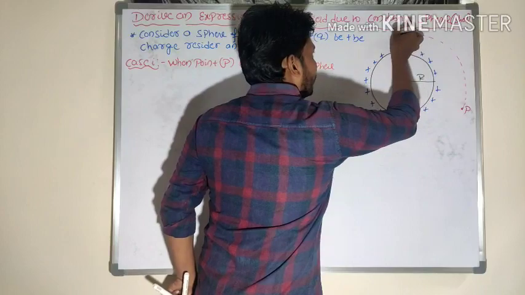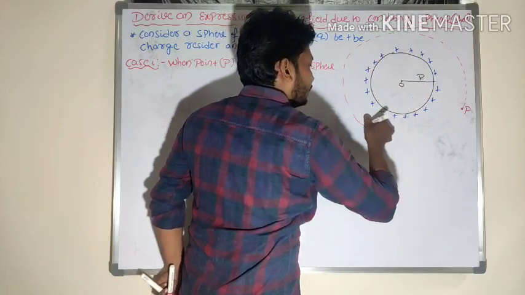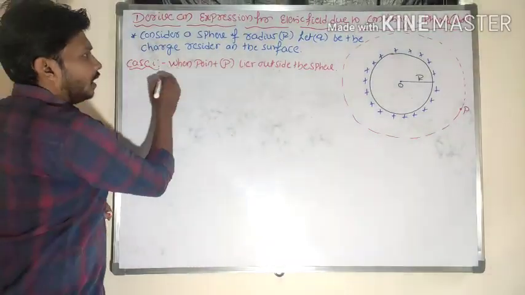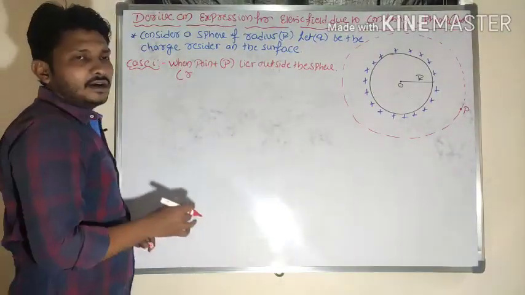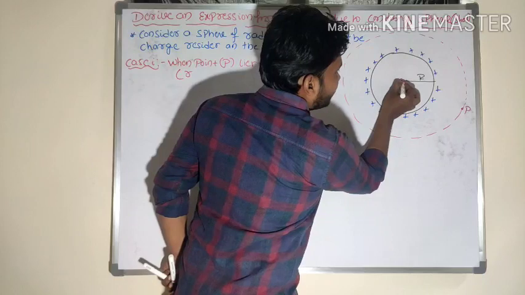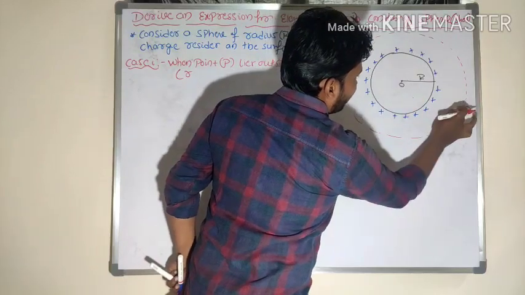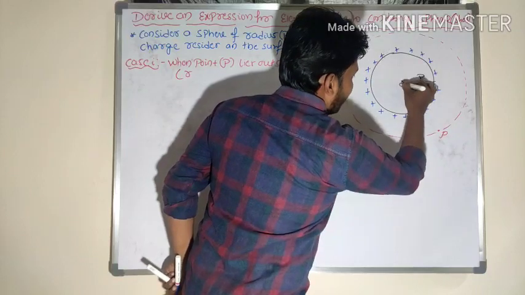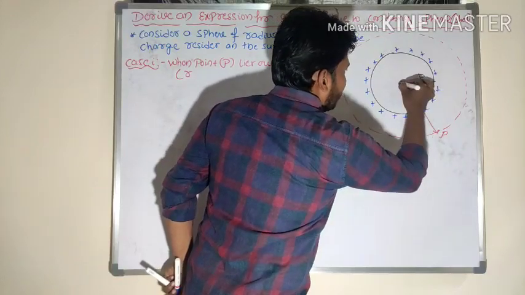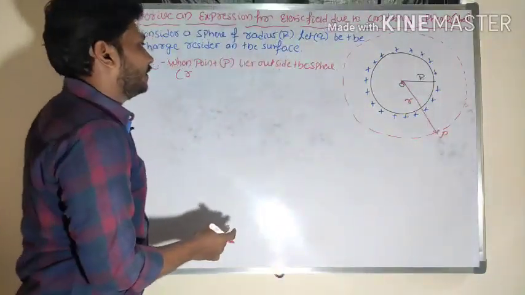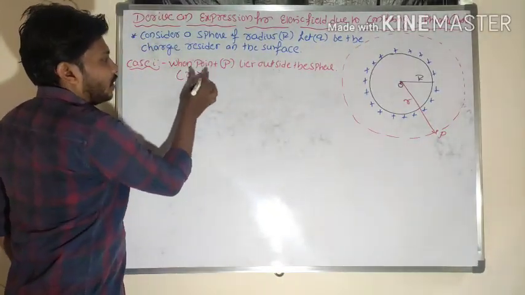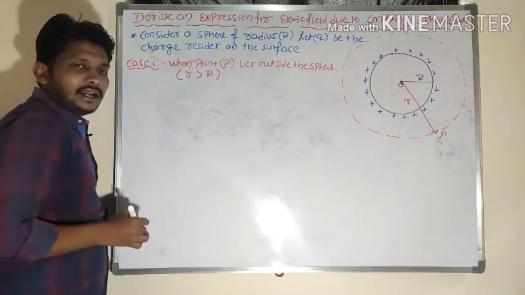Outside the sphere means that is the point of observation, wherever you may take that point. This point of observation is at a distance of small r from the center, so small r is greater than the radius.